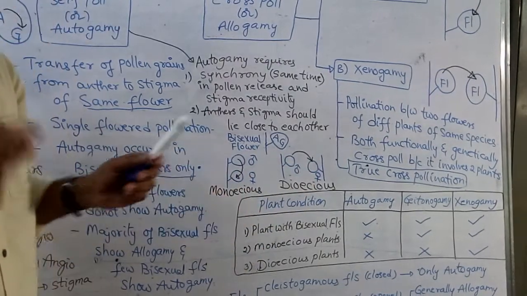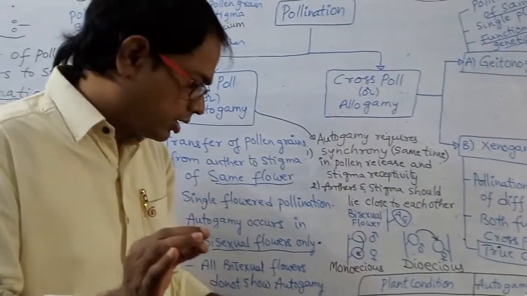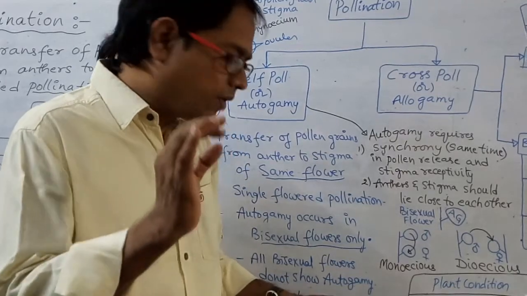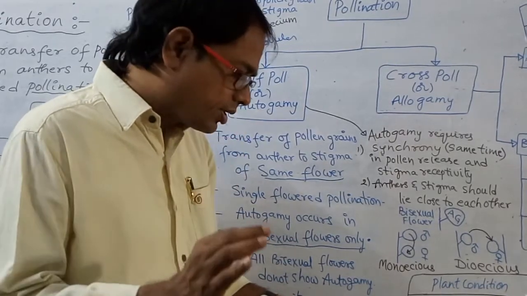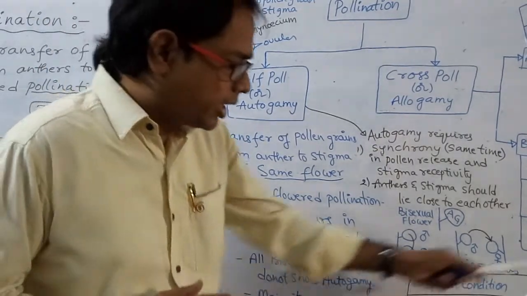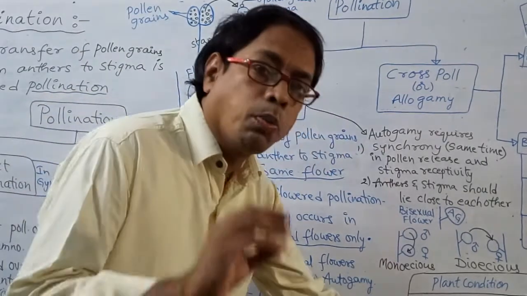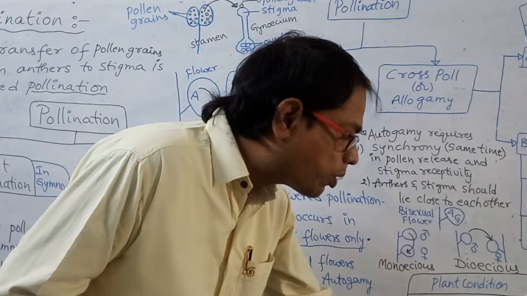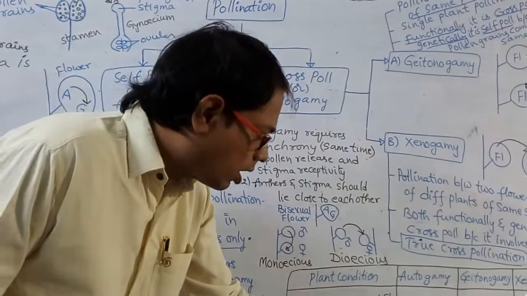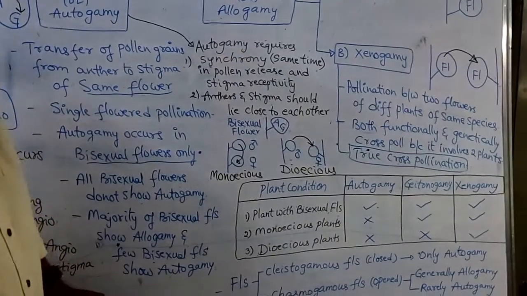I am asking a few questions. Xenogamy occurs in plants with bisexual flowers, monoecious plants, and dioecious plants. In all the three plants, xenogamy occurs. Dioecious plants promote only xenogamy and prevent autogamy and geitonogamy. These two points are very, very important.